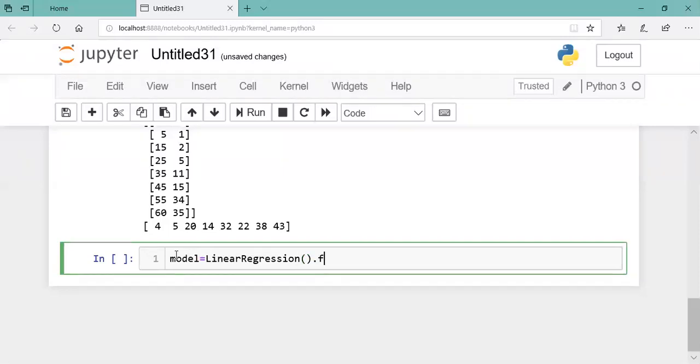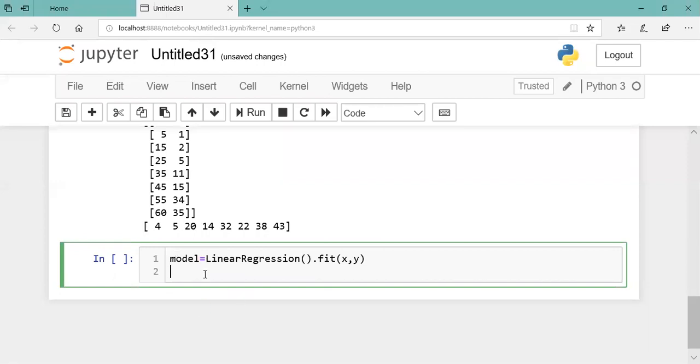So fit what I want to fit, x and y. The same code is going to be used over here. So the model is created.